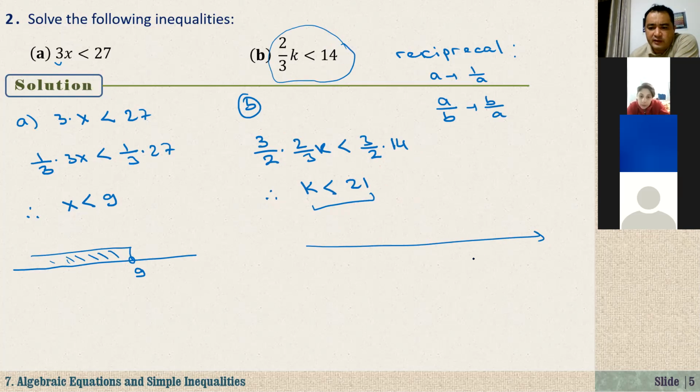On the number line, we can show it like this. Here we have 21. What numbers are less than 21? Actually, any number to the left of 21, these are the numbers that are less than 21.